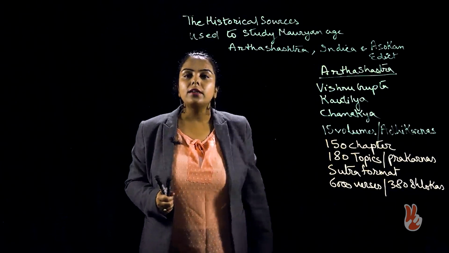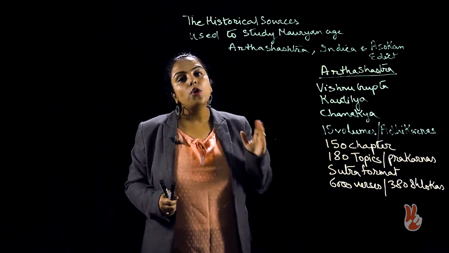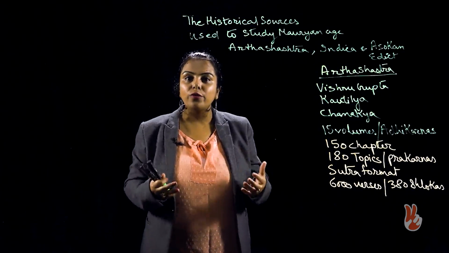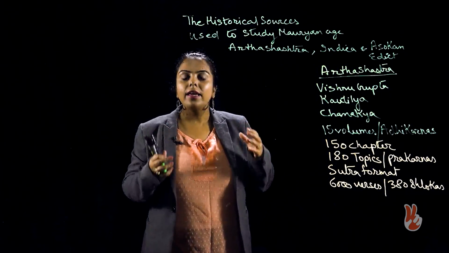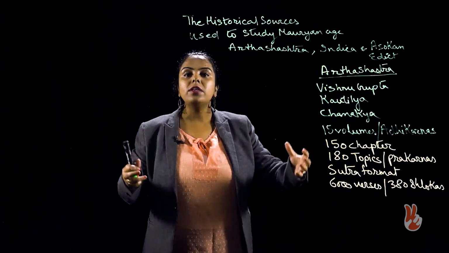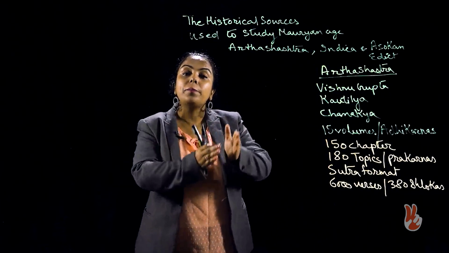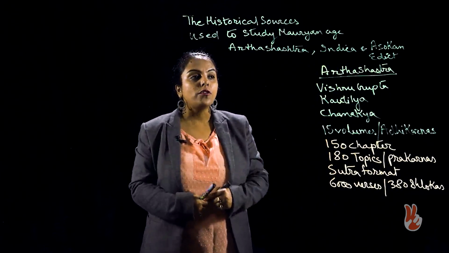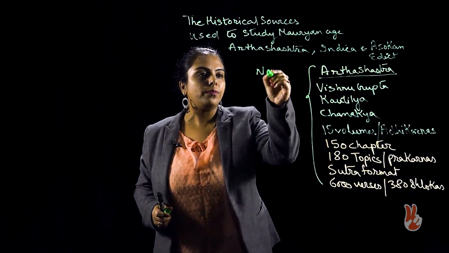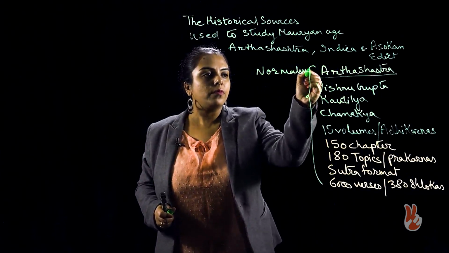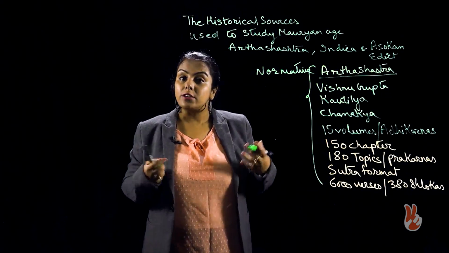However, while studying Arthashastra, there are a few problems that we face. First of all, Arthashastra is a normative book. As such, the tone of whatever Kautilya wrote is not historical. He never says that Mauryan administration is like this. Instead, he says that an empire should be built on this principle. So, the first problem is Arthashastra is normative in tone. As such, it is advisory instead of being historical.